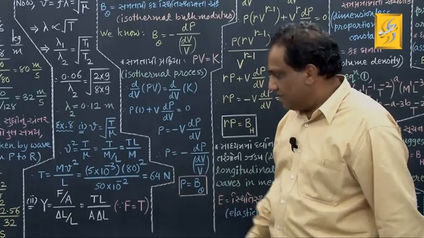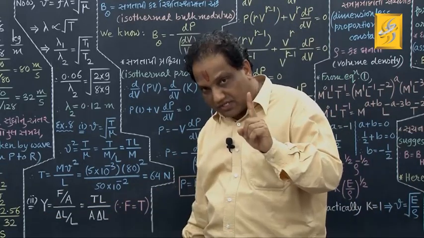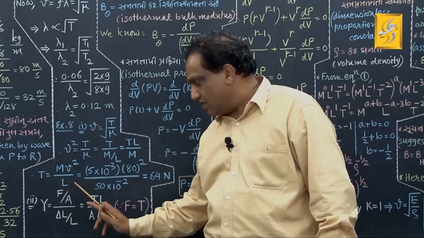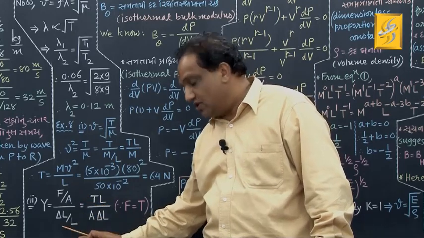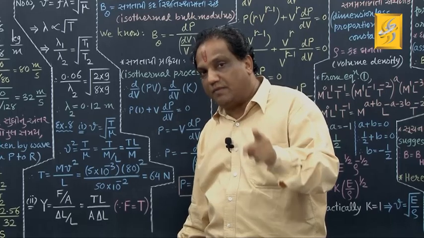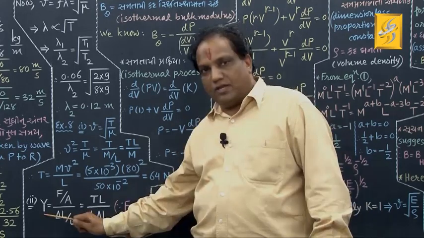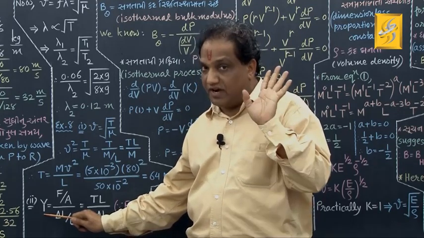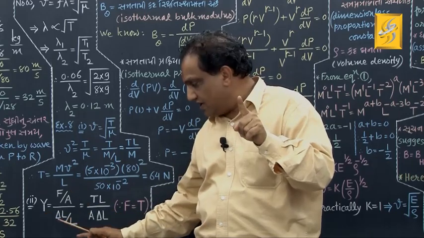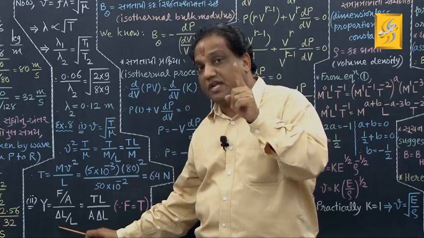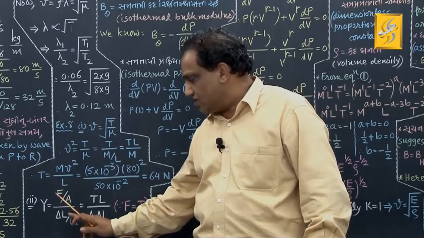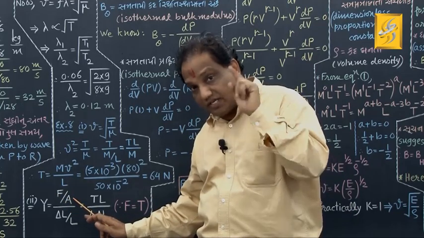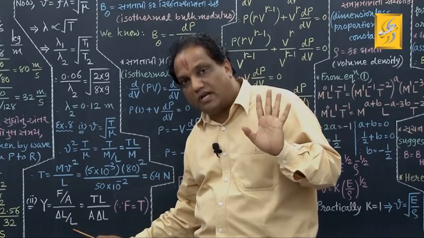Fine. Then recall the formula for Young modulus. Formula for Young modulus was ratio of longitudinal stress upon longitudinal strain. And you know this Young modulus is the elasticity constant pertaining to length. Then you may define it this way also: tensile stress upon tensile strain. What was tensile or longitudinal stress? It was restoring force per unit area, that is total restoring force upon total area. And tensile strain was change in length upon original length. Correct? Fine.